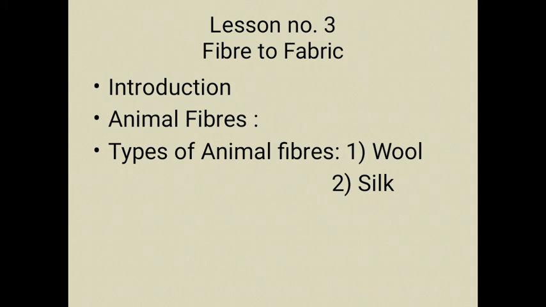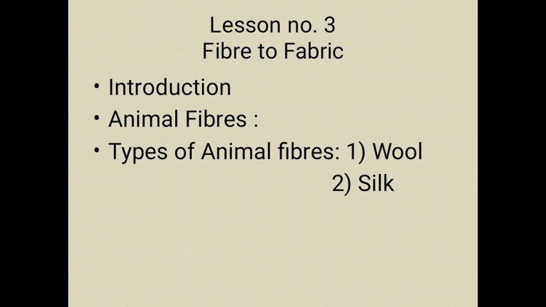So there are different types of animal fibers. In this chapter, we will see about the animal fibers. The next topic is animal fiber. See, the name animal fiber suggests itself that the fibers which are derived from animals are known as animal fibers. So mainly there are two types of animal fibers. The first one is wool and the second is silk.